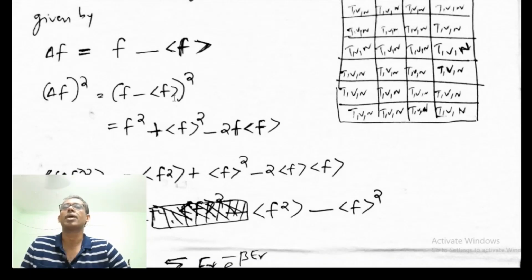So that is F squared plus the average of F, squared, minus 2F times the average value of F.